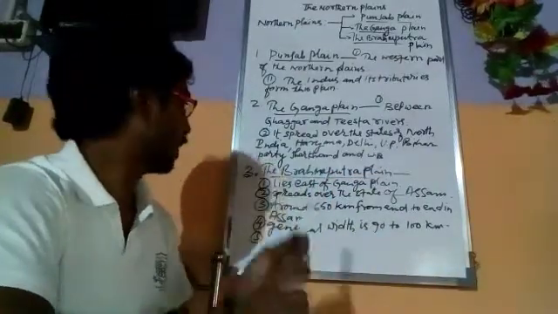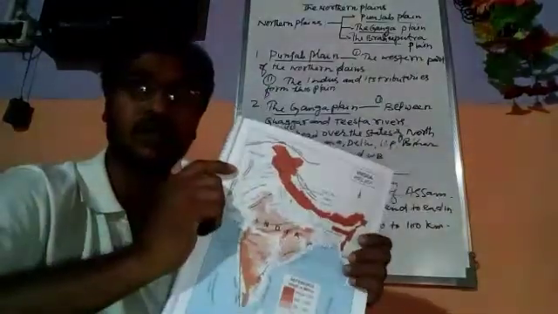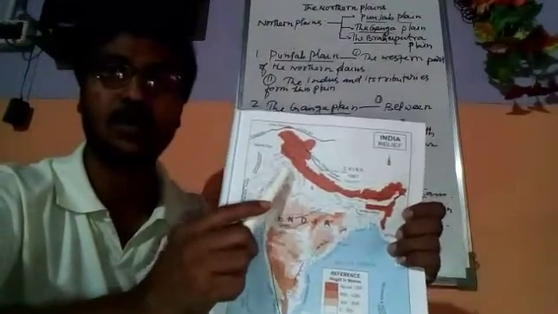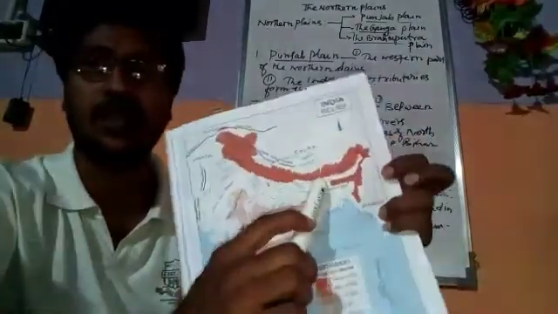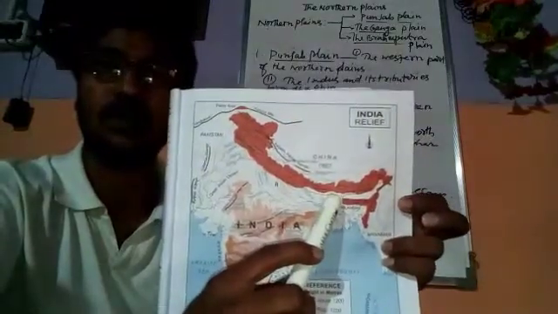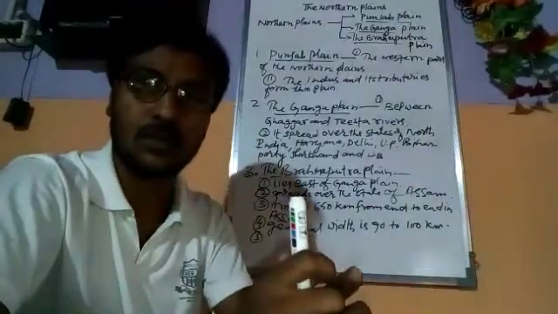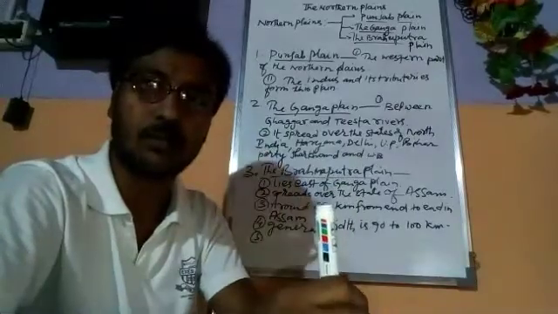Last is the Brahmaputra plain. It is the easternmost part of the northern plain. So starting from the west, that is the Punjab plain or Indus valley, the Ganga plain in the middle, and this is the eastern part of the northern plain. The Brahmaputra plain is created by the Brahmaputra river.